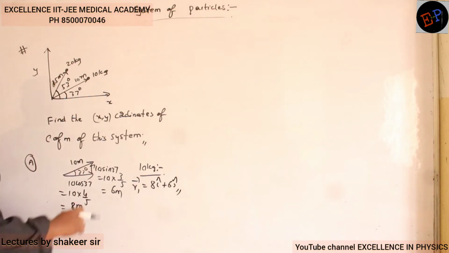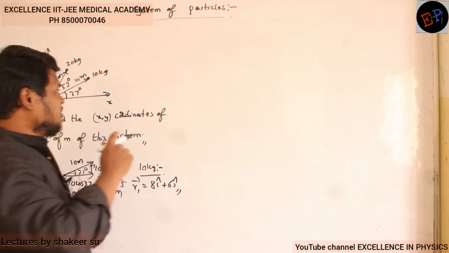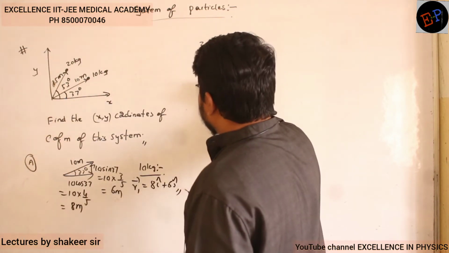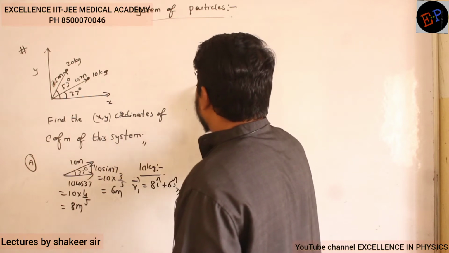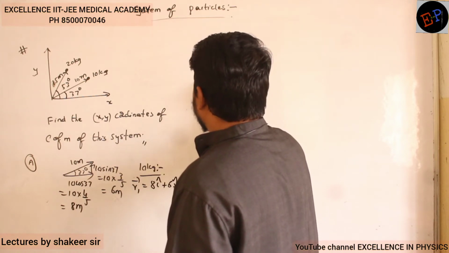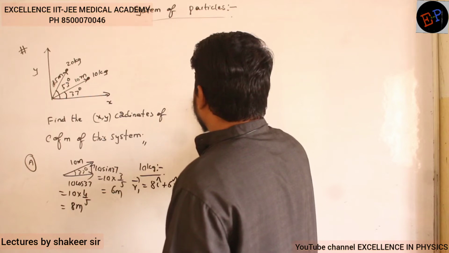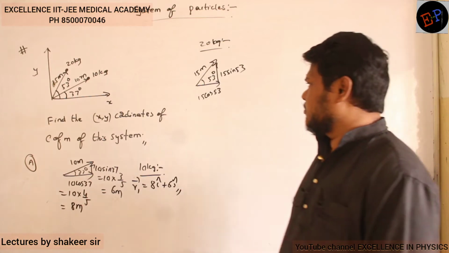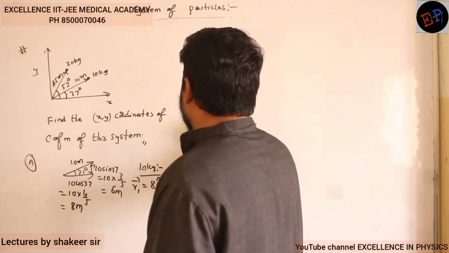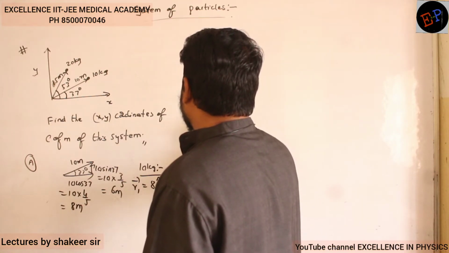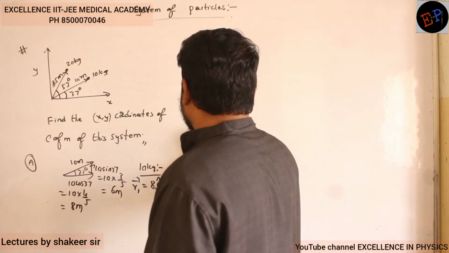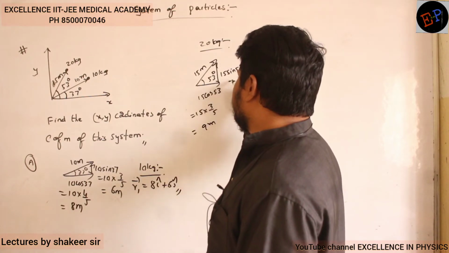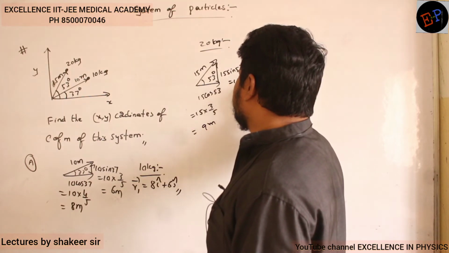Okay. Then you calculate the position vector of the 20 kg body. Clear now? For the 20 kg body, what is the angle given? Angle is 53 degrees. This is 15 meters. So again split this one into two components. So 15 cos 53, and the opposite side is 15 sin 53. This is how I should split now. Clear now? So 15 cos 53, value 3 by 5. So 3 3s are 9 meters, and 15 sin 53, value is 4 by 5.